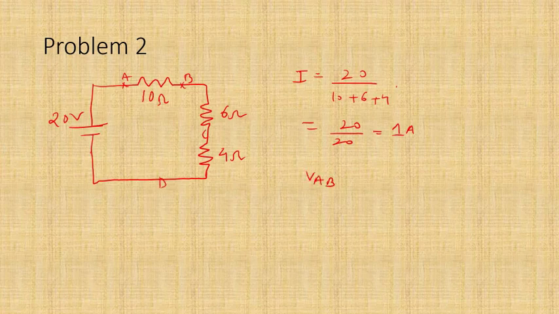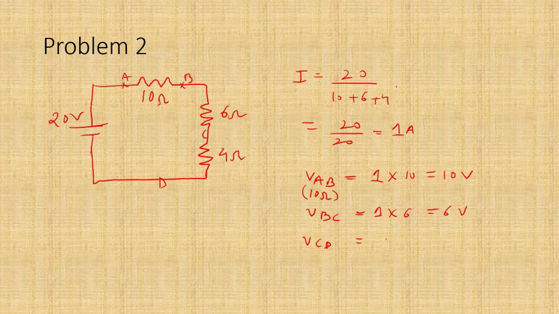And finally, what is VCD? Again current into resistance 4. If you add up, you get 20 volts, which is the source voltage. So I think it's very clear, and it's very easy for you to use this potential divider formula to get the voltage drop across any resistance for that matter. I think it's very clear, right?